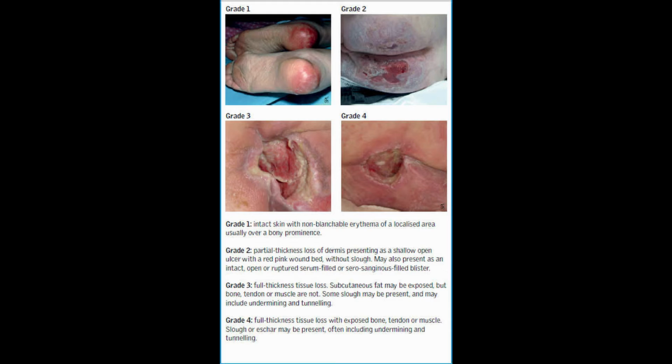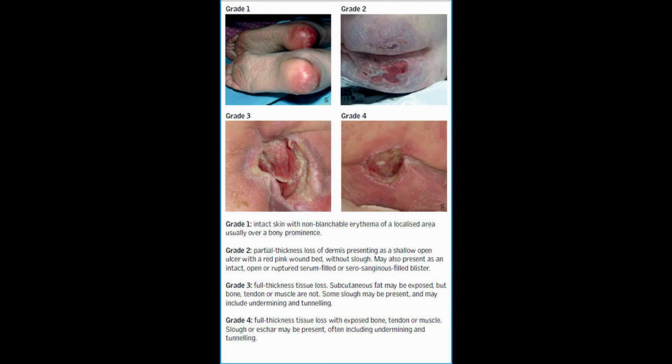Now the second one is a partial thickness loss of the dermis presenting as a shallow open ulcer with a red pink wound bed without slough. So a wound is present but slough is not present in it. It may also present as an intact or ruptured serum-filled or serosanguineous-filled blister. So this is the second grade of the bed sore. In this there is a partial thickness loss of the dermis.